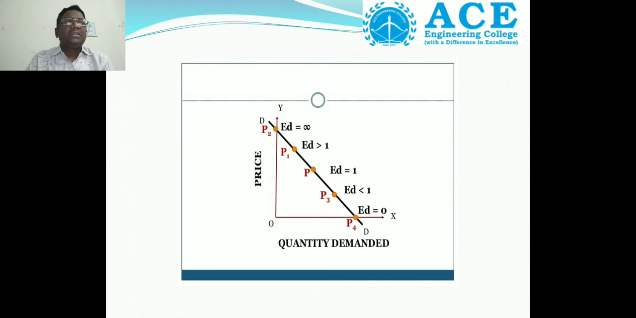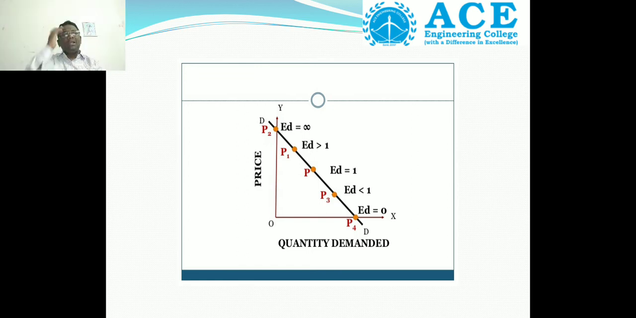First we draw the demand curve. The demand curve touches both the OX axis and the OY axis. How many variables are we taking? We are taking a total of 5 variables: P, P1, P2, P3, P4.